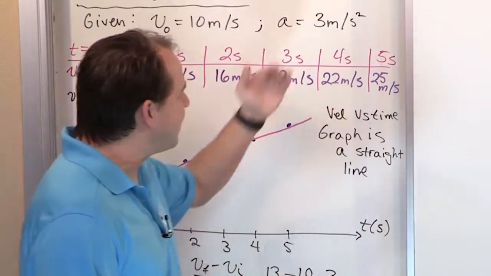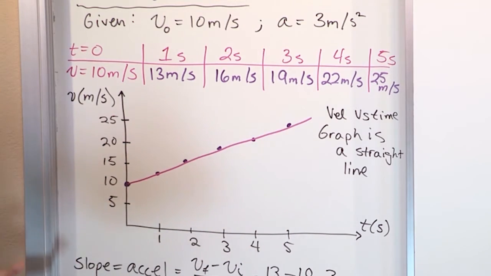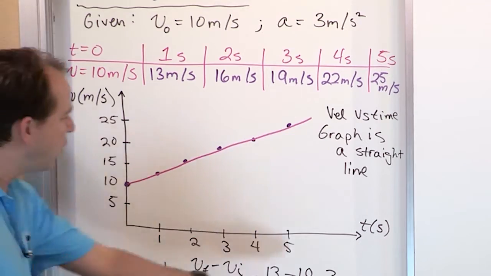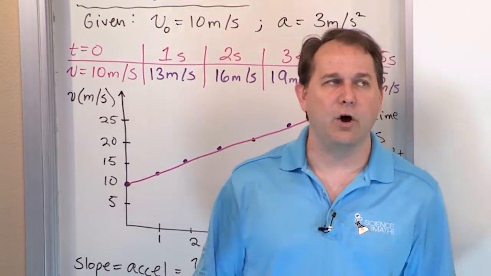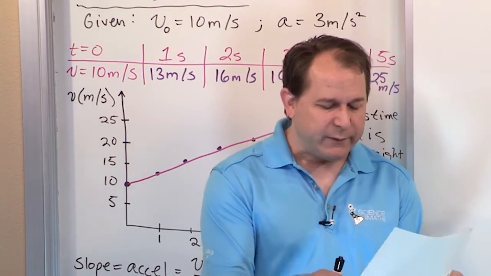You've learned that anytime you have constant acceleration, your velocity curve is always going to be a line. The slope of that line, if you calculate it using algebra, rise over run, gives you the acceleration, because the slope of any velocity curve is always the acceleration. That's what we learned before. So why do we do all this stuff?